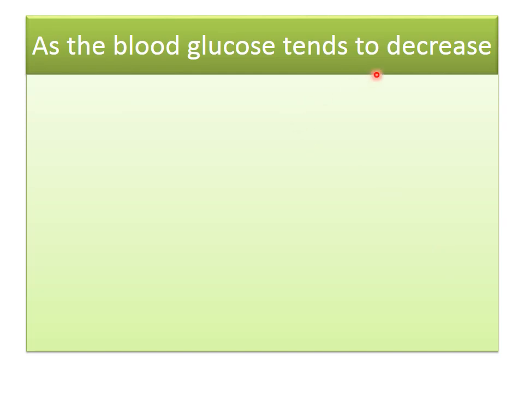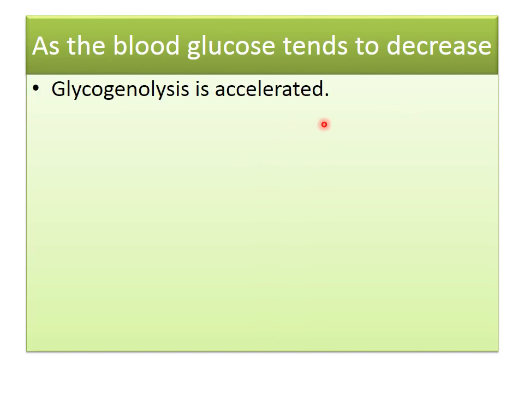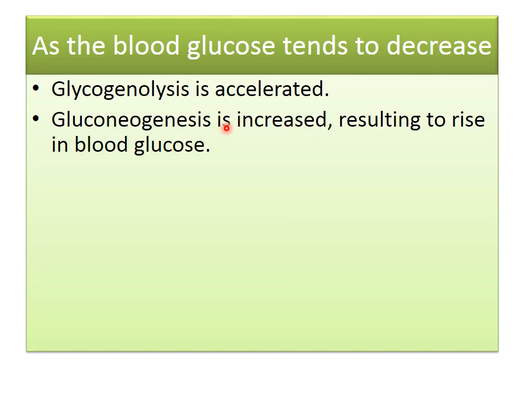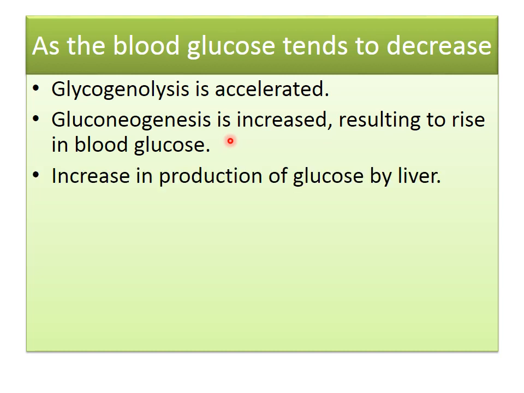Now as the blood glucose tends to decrease, what mechanisms occur? Glycogenolysis is accelerated. Glycogenolysis is the synthesis of glucose from glycogen. Then gluconeogenesis also increases, which causes an increase in blood glucose because it synthesizes glucose from non-carbohydrates.